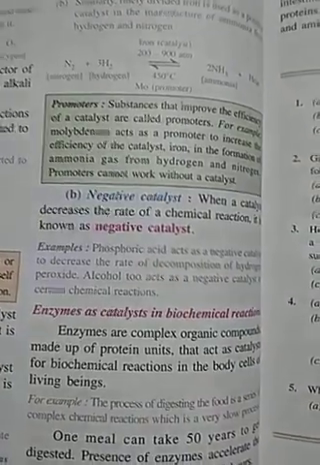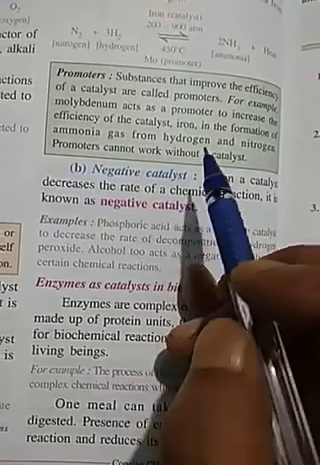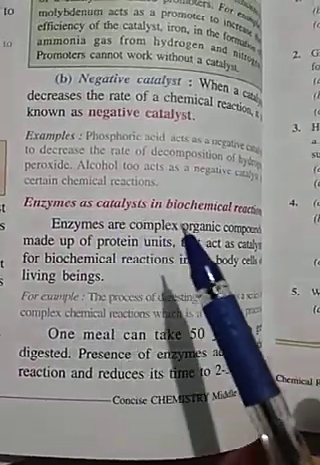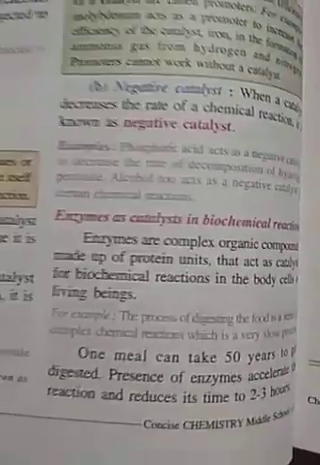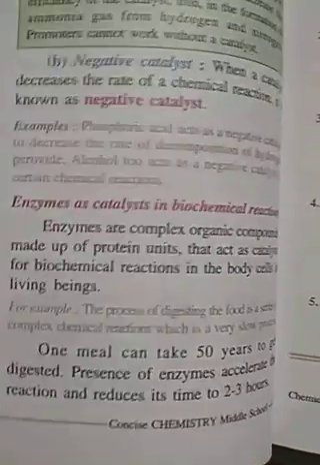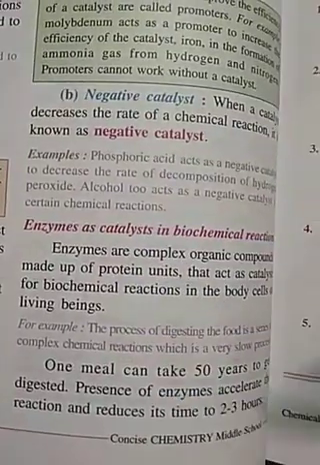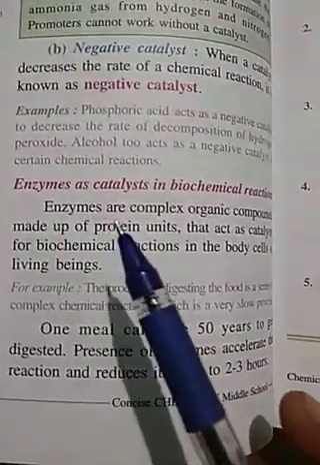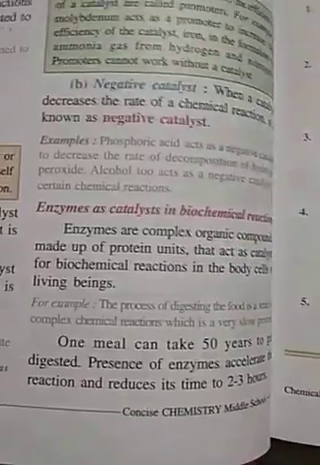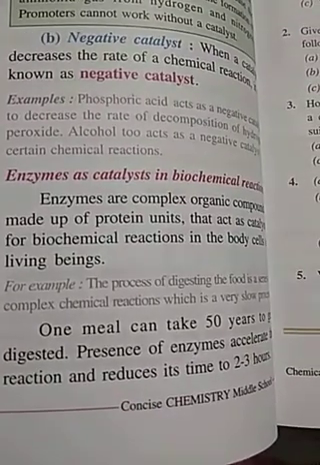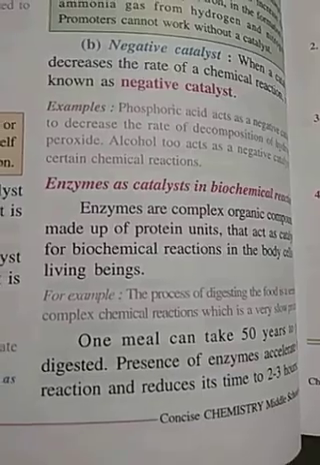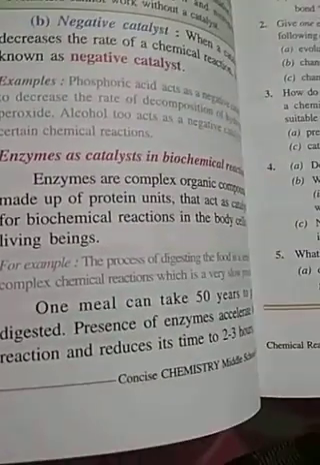Here I have told you that iron powder we use as catalyst for the formation of ammonia gas. Now, enzymes as catalyst in our biochemical reactions. I'm giving you the homework. This is what you have understood in biology. And what is enzymes? First you must be knowing what is enzymes. They are organic compounds, complex organic compounds like proteins.